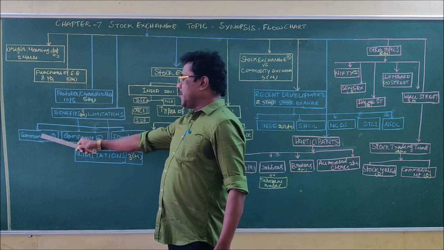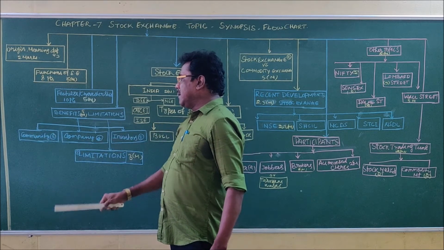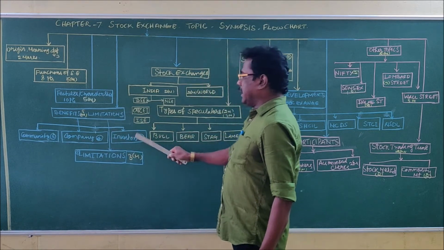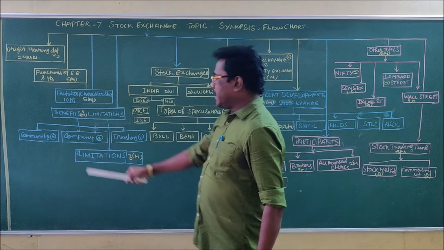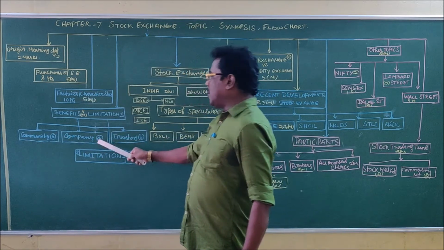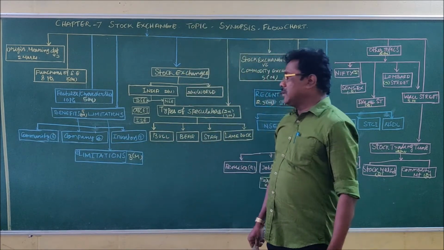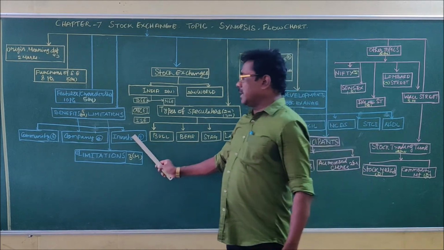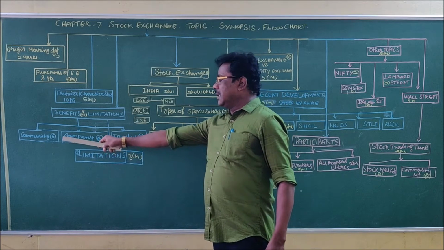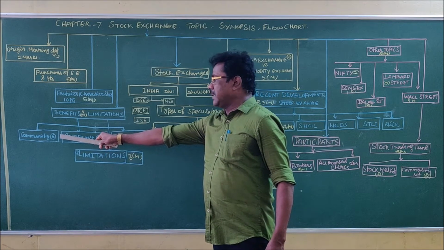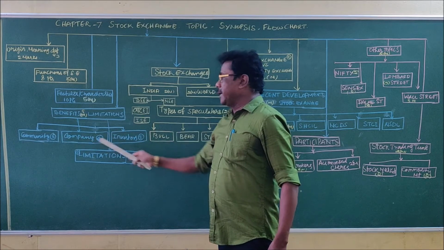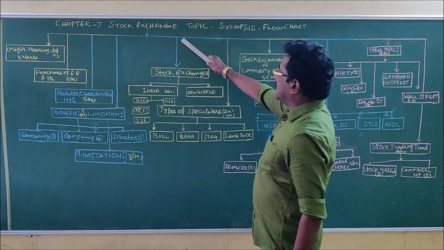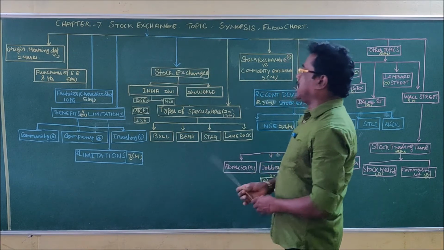Benefits available to the community, or the people or the society, benefits available to the company, and benefits available to the investors. There are 5 points in case of community, 4 points in case of companies, and 5 points in case of investors. So benefits of stock exchange is a 5 mark question. You have to write 3 points in each category. That is stock exchange.